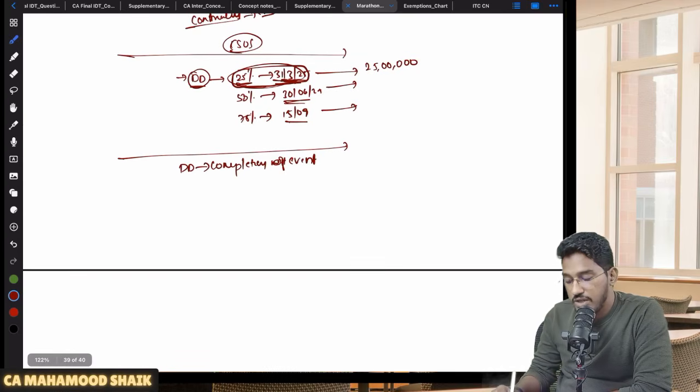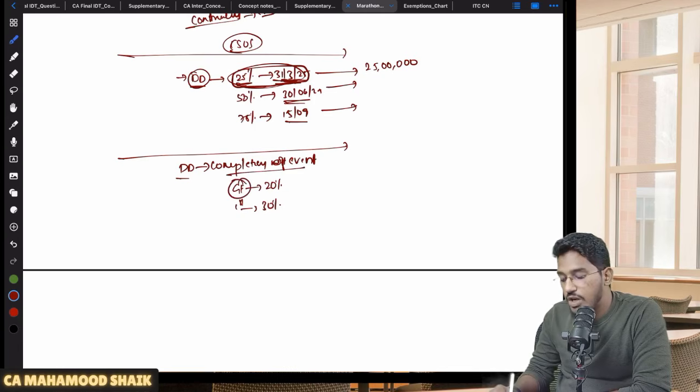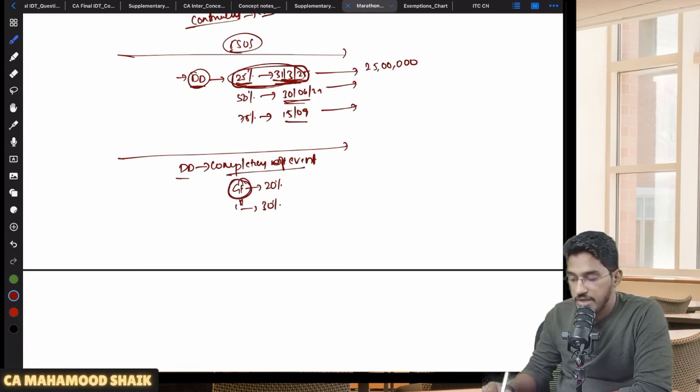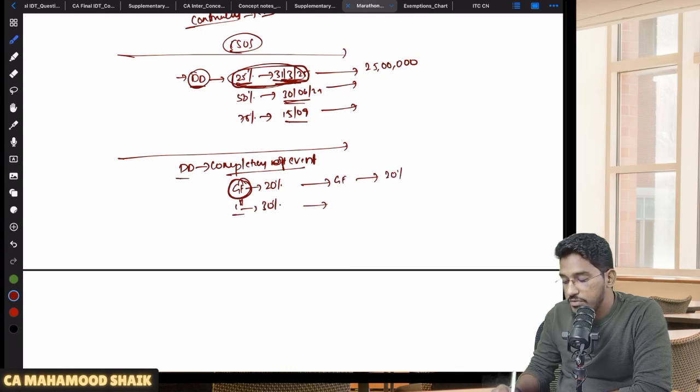Let us say I have told in the contract that on completion of ground floor, 20% payment you are required to make. On completion of the first floor, another 30% payment you are required to make. So here due dates are linked with the completion of the event. In that case, invoice is required to be issued on or before the completion of this event. So on or before completion of the ground floor, I have to give the invoice for the 20% value. On or before completion of the first floor, I am required to generate the invoice for 30% of the value.